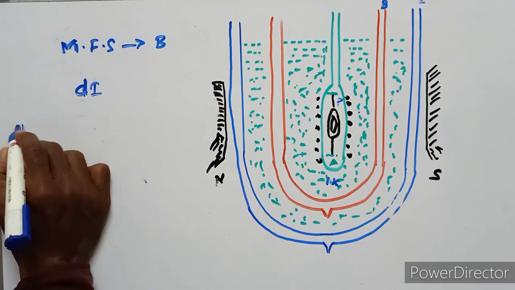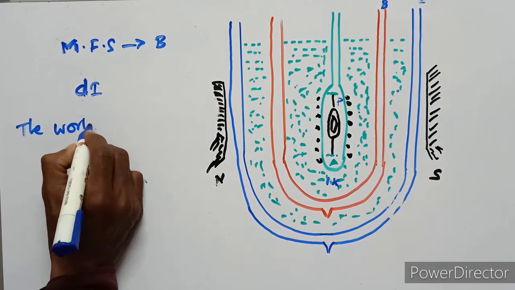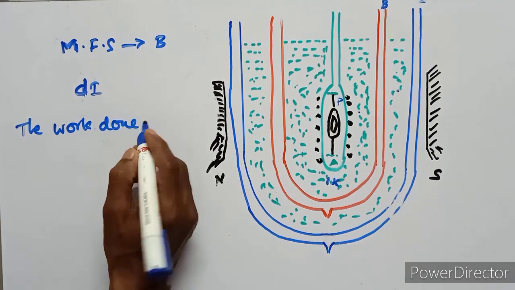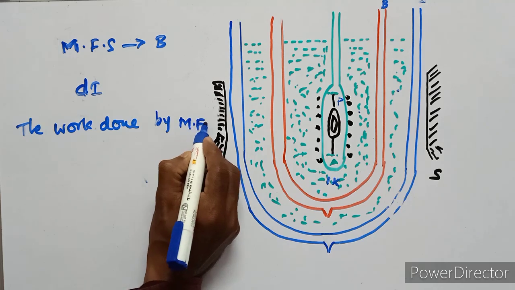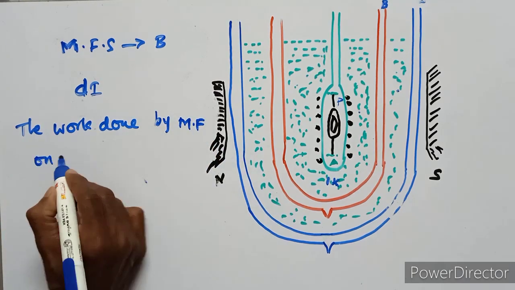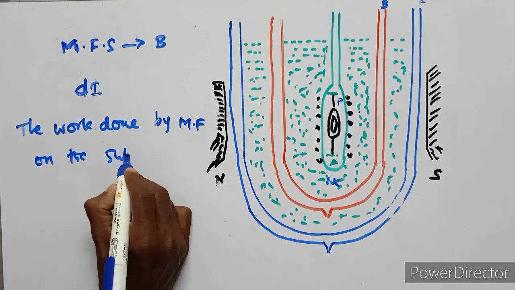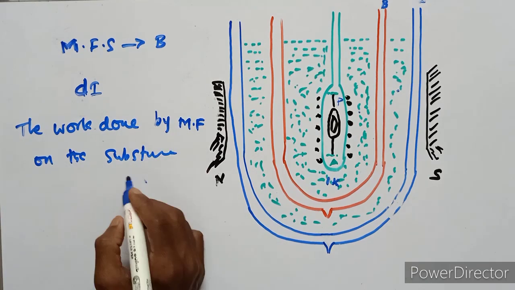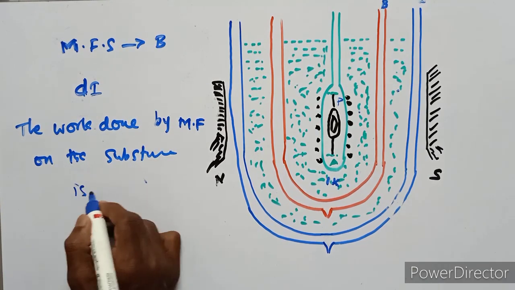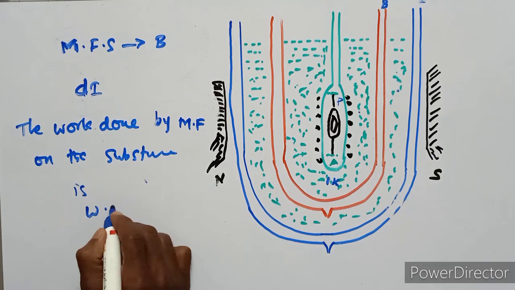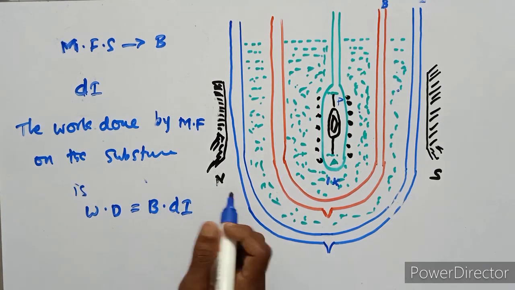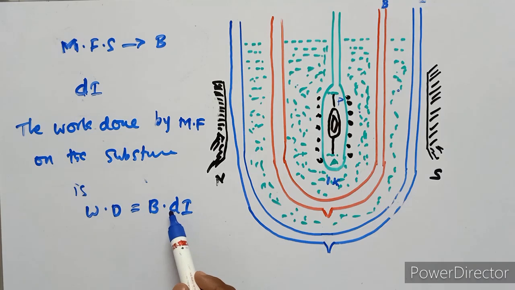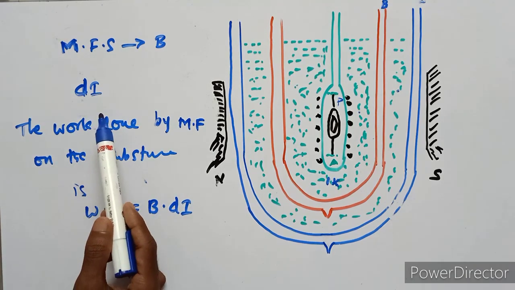The work done by the magnetic field on the substance is B into dA, that means magnetic field strength into intensity of magnetization.